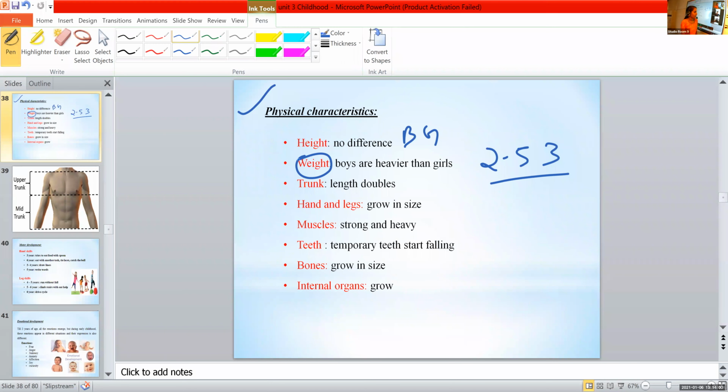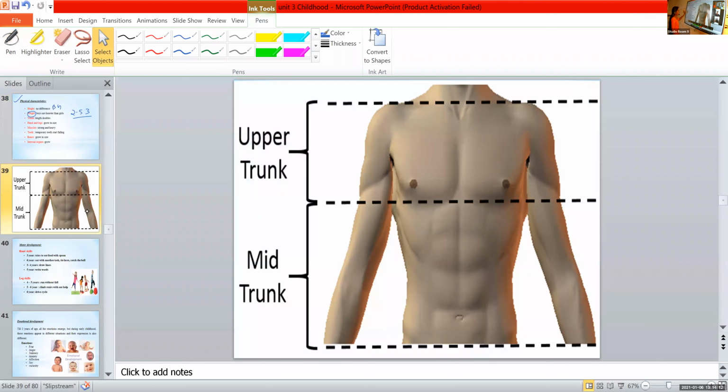And then what about the trunk? Sana, where is your trunk? Trunk part? Simple question. Trunk. See this picture? The upper body. That is the trunk. We have an upper trunk and a mid trunk. Is it clear?